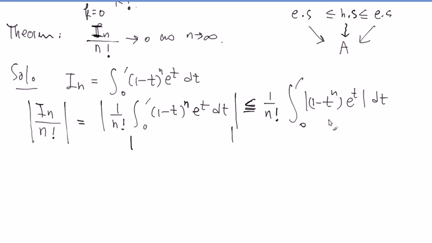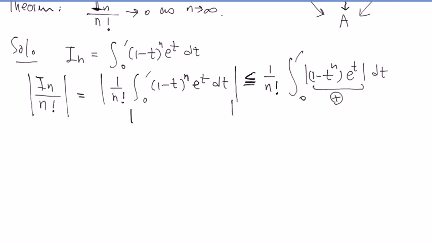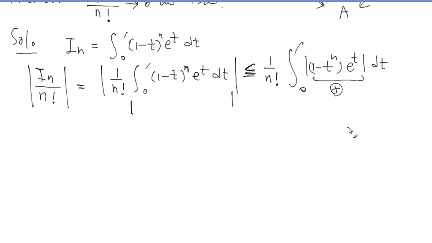Always positive, right? E to the t is always positive. So this guy is always positive anyway, so the absolute value is not necessary. Right? But we can look at it here. At this stage, what they try to do is replace with the maximum value, and it turns out it works nicely. And here is less than or equal to 1 over n factorial, 0 to 1.